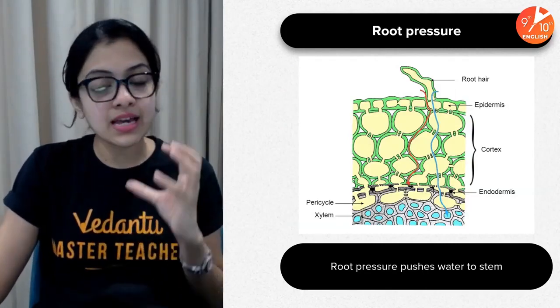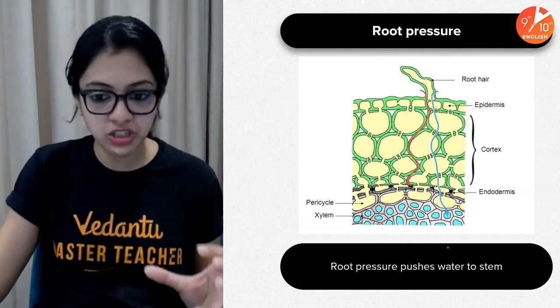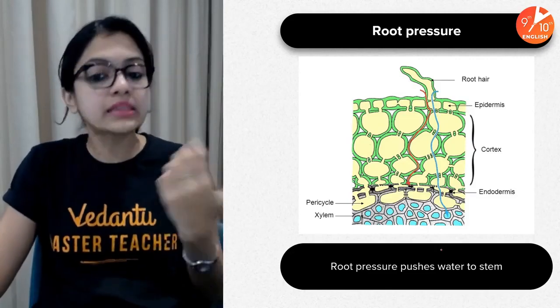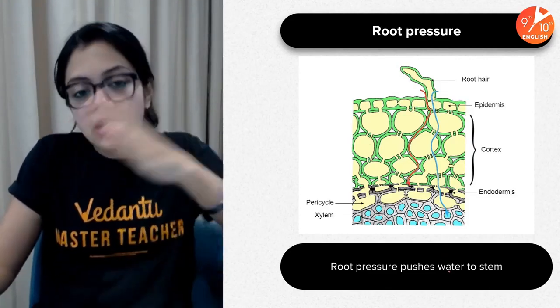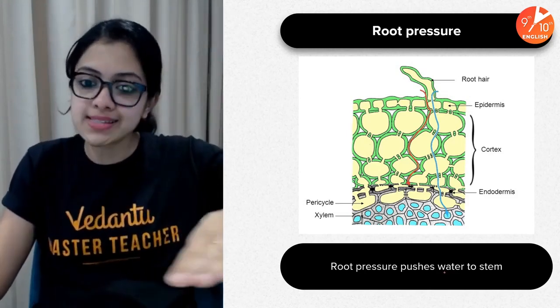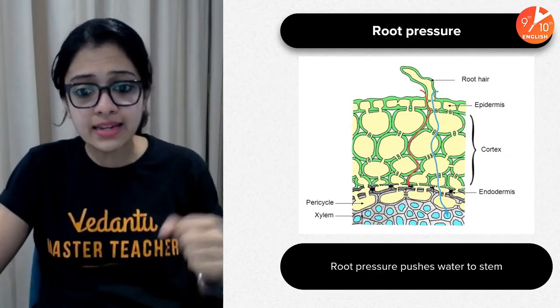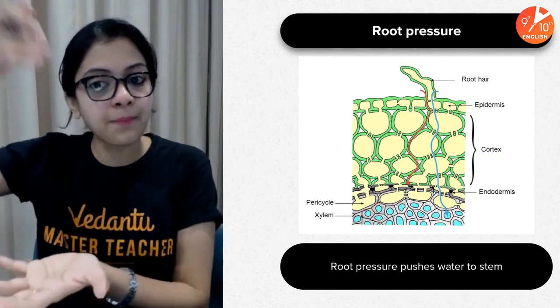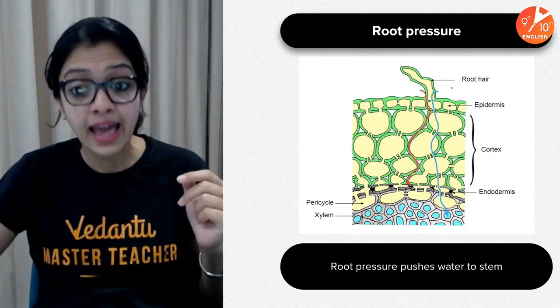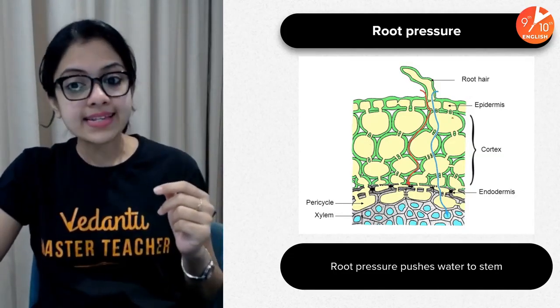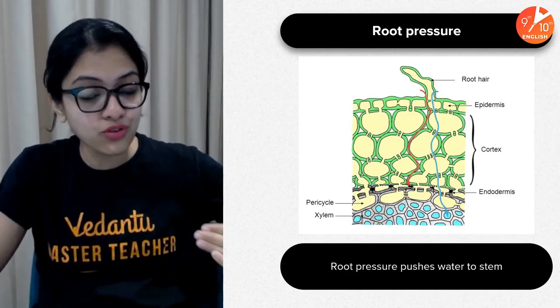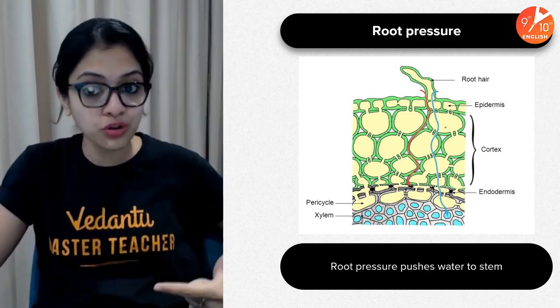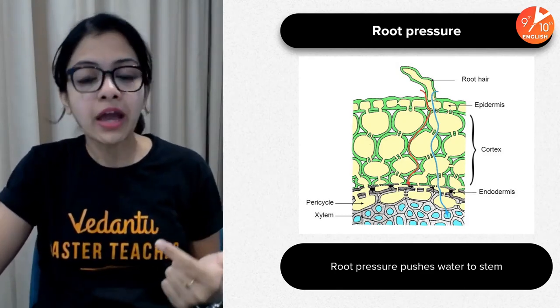Now what happens? There is something that is called root pressure, which builds up in the roots, in the root hair cells, and this pressure would push the water towards the upper parts, which is towards the stem. As you can see here, it is given in an upside down manner just for you to understand. This is the root hair cell, and these are the subsequent cell layers that the water will have to follow once it has entered into the root hair cell.